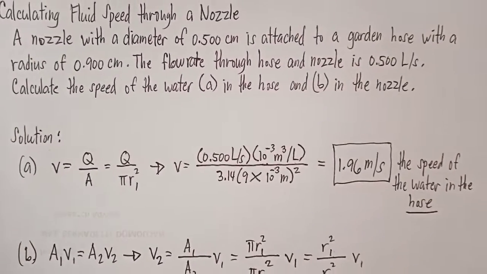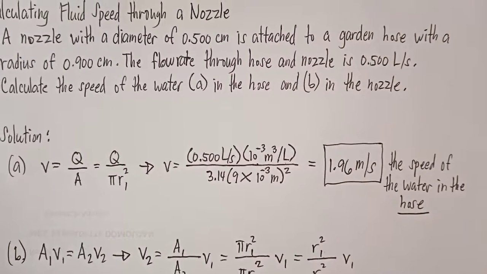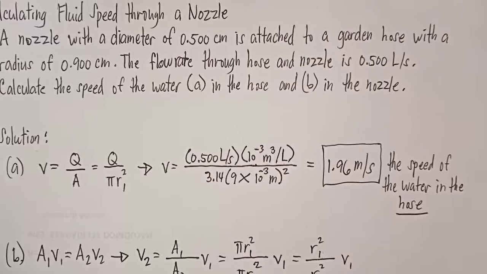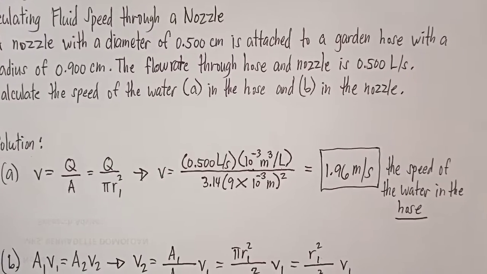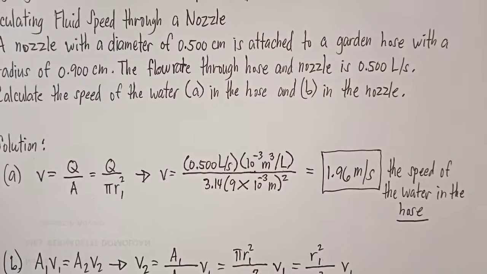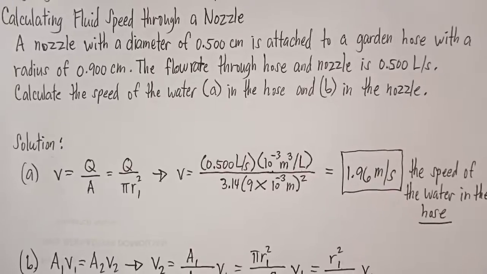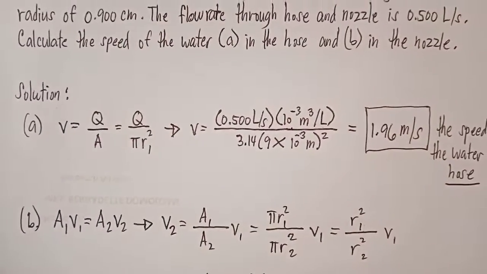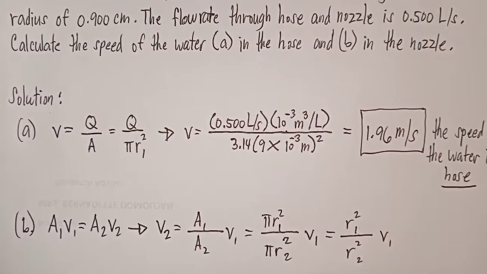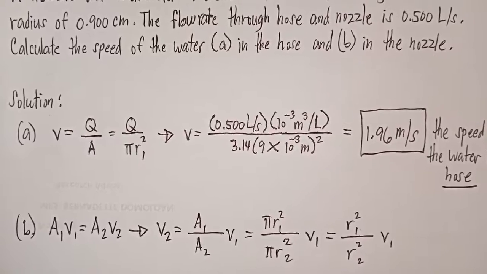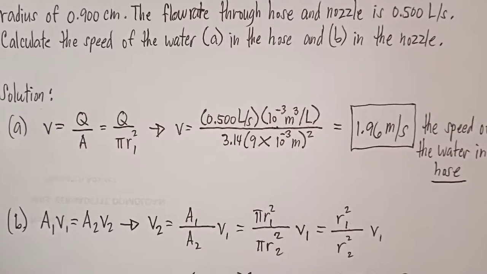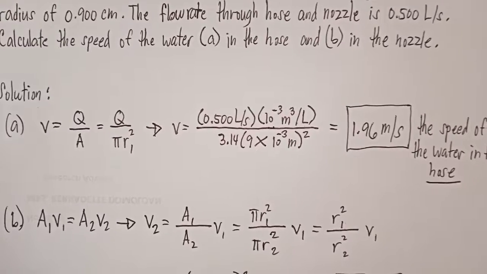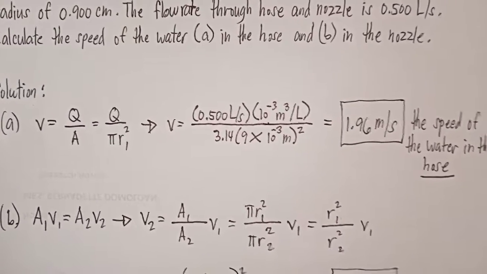Magamit nato ang relationship between flow rate and speed in order to find both speeds. We can also use the subscript 1 for the hose and 2 for the nozzle. So let's proceed to the solution. We can solve the flow rate equation for speed and use pi r square 1 para sa cross-sectional area of the hose.